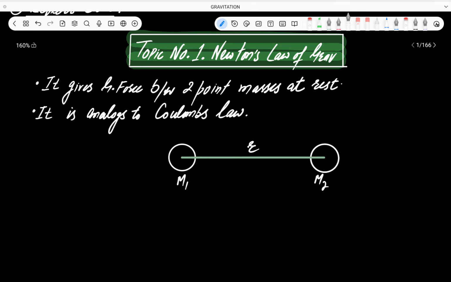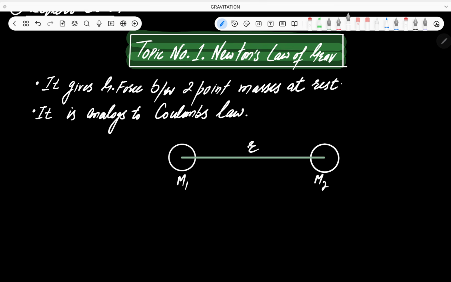So first, Newton's law of gravitation gives the gravitational force between two point masses at rest. These are two point masses, mass m1 and mass m2. And it is analogous to Coulomb's law. That will also become clear with time.